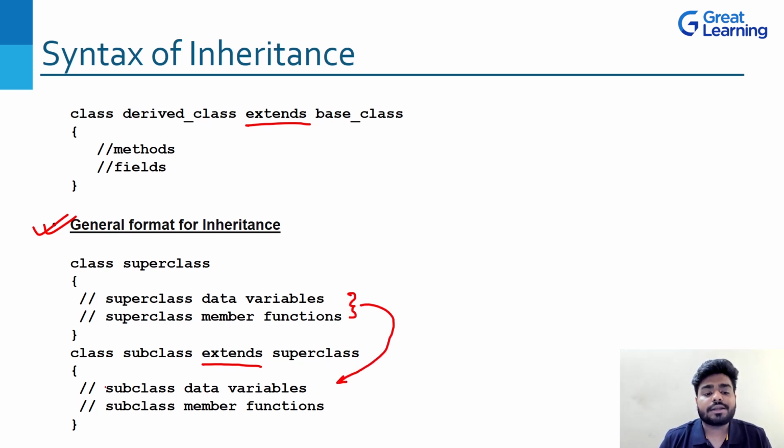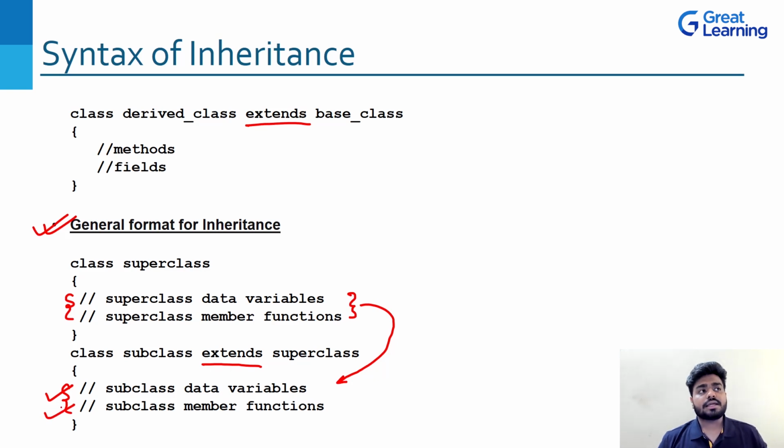But we don't have to write it again. See, here we are not writing the superclass data variable or superclass member function, right? So directly these two things will be coming inside the subclass, but we don't write them. Okay, they are internally there. And the subclass also has its own properties and behavior, which are the subclass data variable and subclass member function.